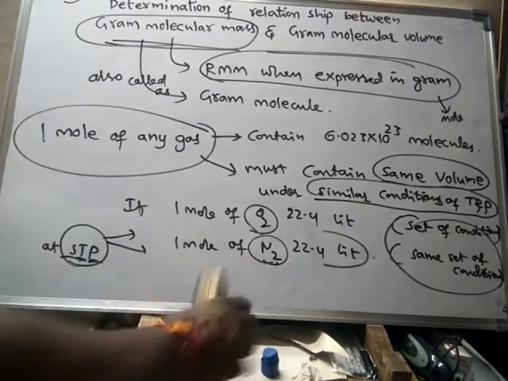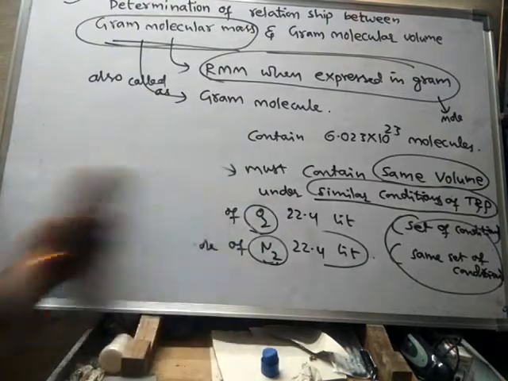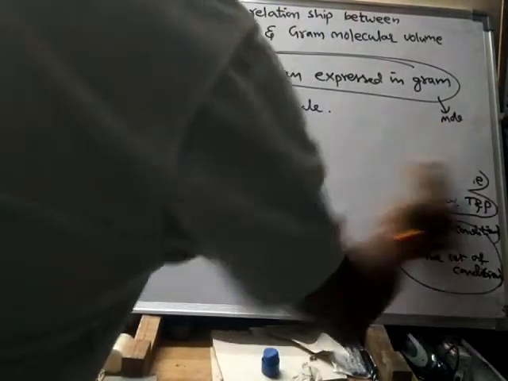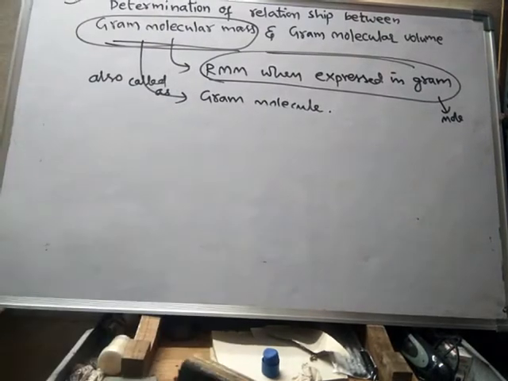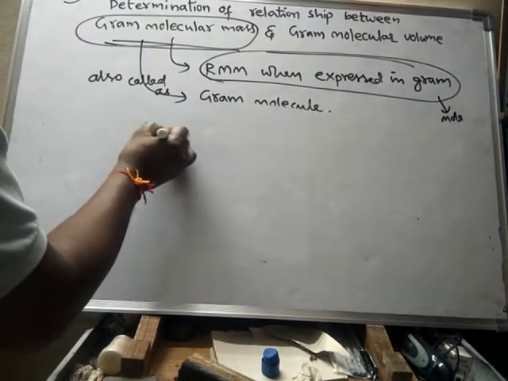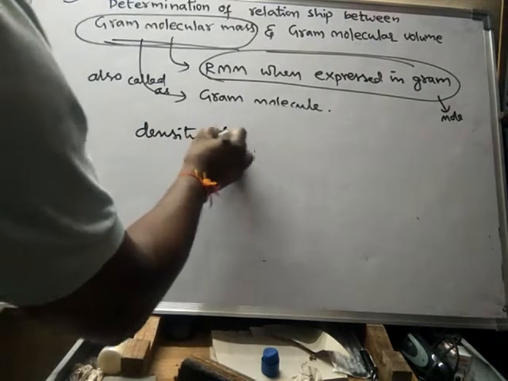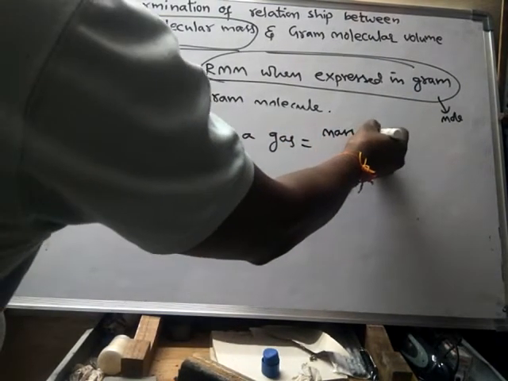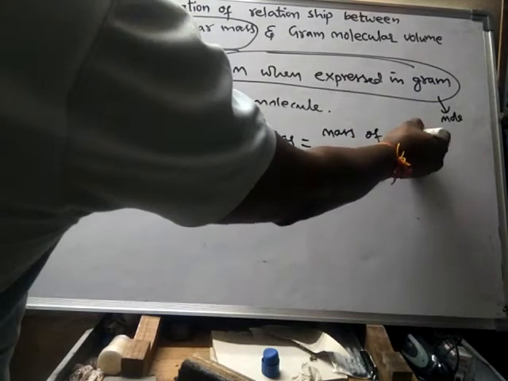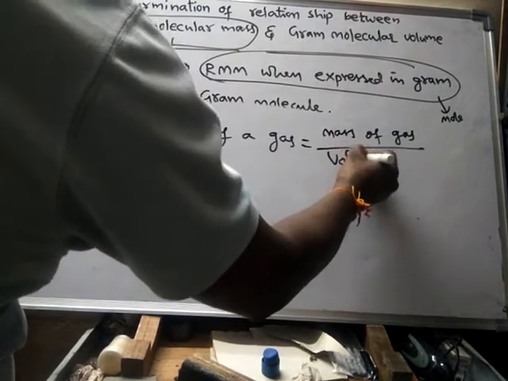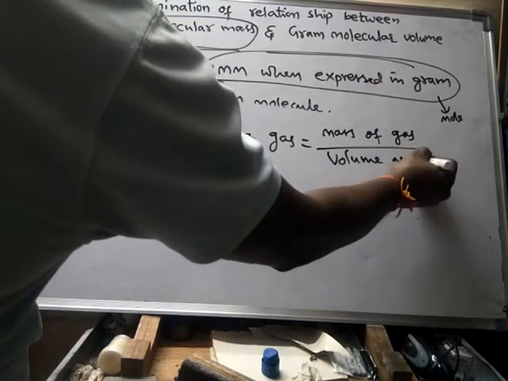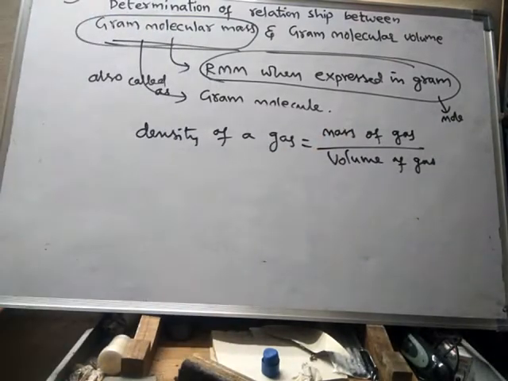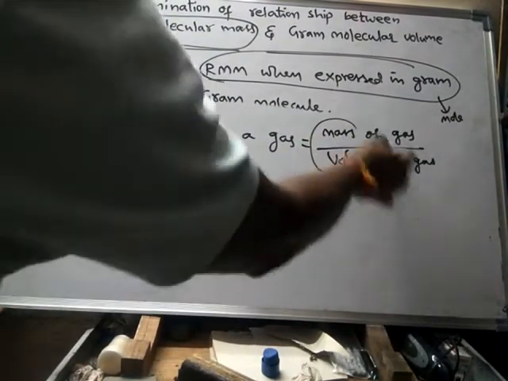And one more thing. What is the density of a gas? Density of a gas is equal to the mass of the gas by the volume of the gas. It is a ratio of mass by volume.